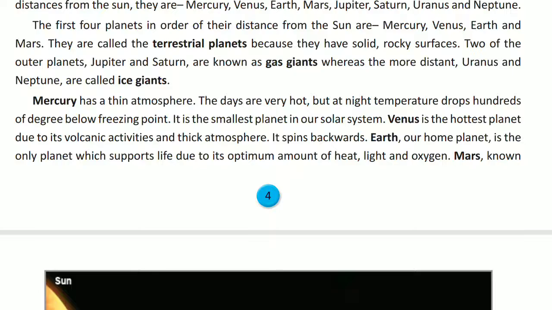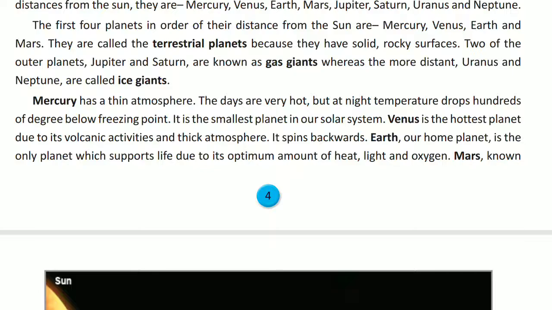Venus is the hottest planet due to its volcanic activity. Why is Venus the hottest planet? Due to its volcanic activities and thick atmosphere. It spins backward. In which direction does Venus spin? In backward direction. Now come to the Earth.